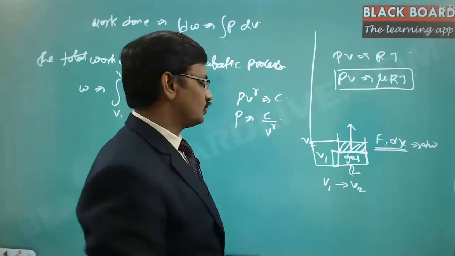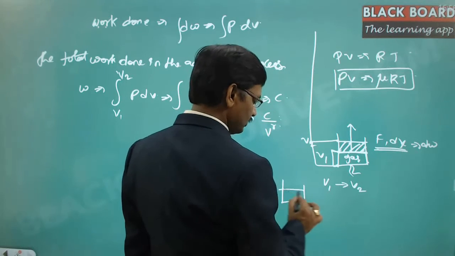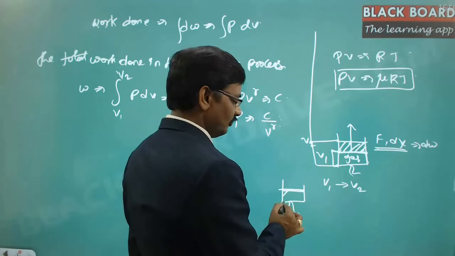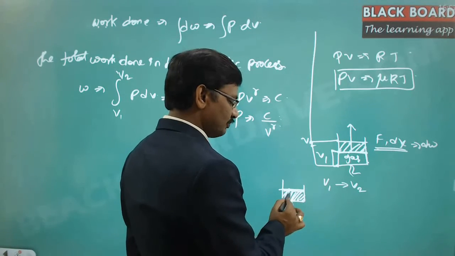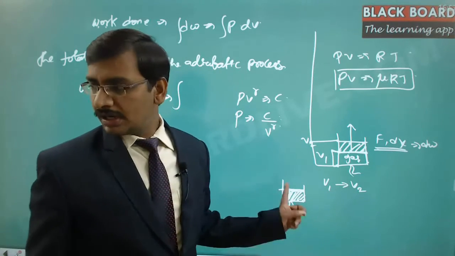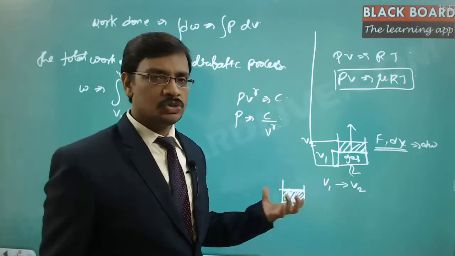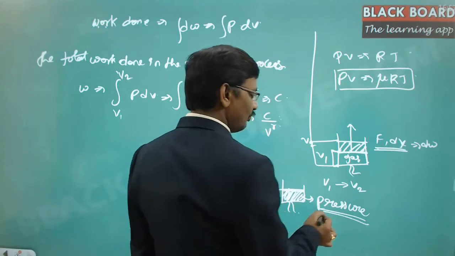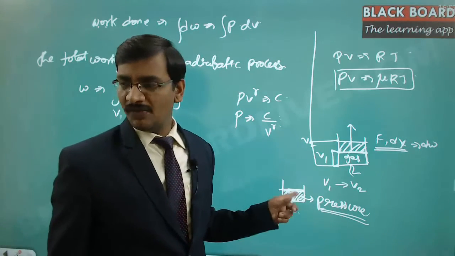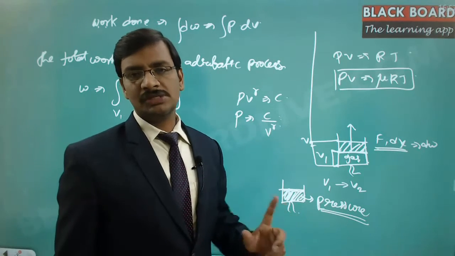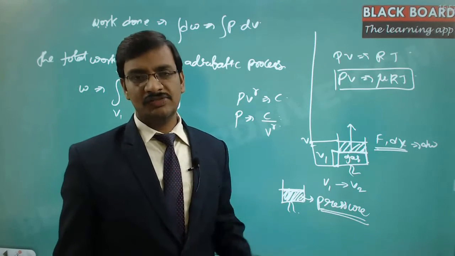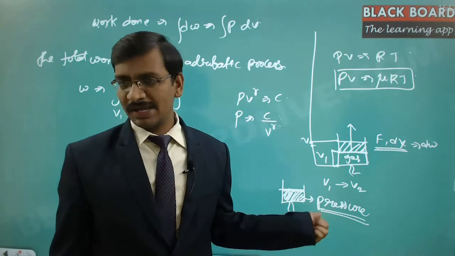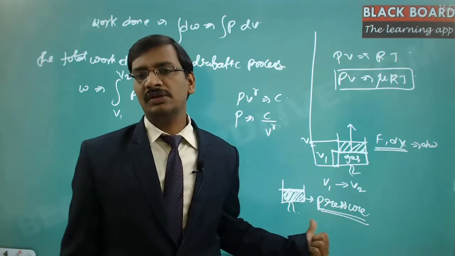Suppose you are not allowing the displacement to change. Suppose I take this particular case, a tight lid like a cooker, and I am heating at the bottom, and the steam within keeps trying to expand, but you are not allowing it. As you are not allowing it, obviously a huge pressure is going to be developed within this. That's why we call the cooker a pressure cooker. The pressure will make the boiling process very, very fast. That is the reason a cooker takes much less time to cook. In normal vessels it will take more time to cook. That's exactly the reason why the pressure cooker is useful in households, right?